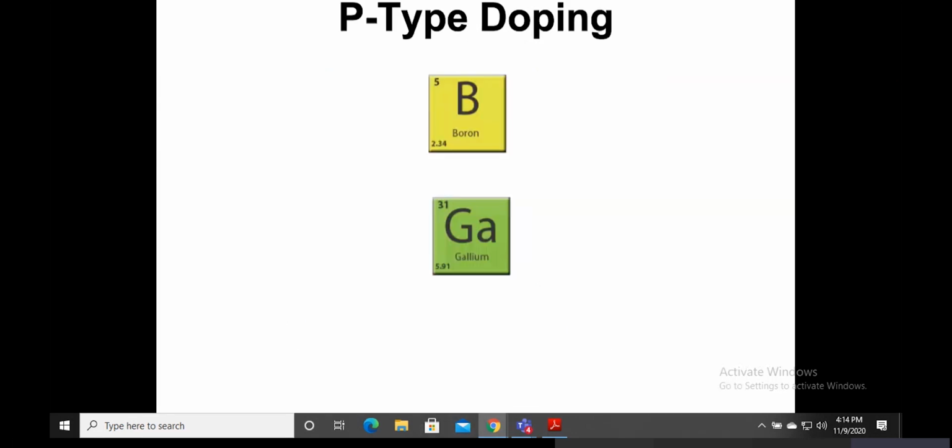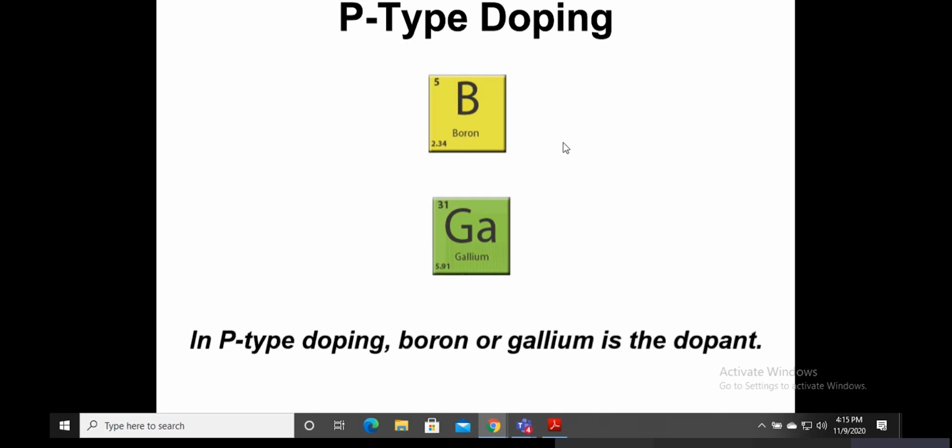And we have p-type doping. P here stands for positive charge. So when do we have a positive charge? When there are more protons than electrons, or in other words, there are fewer electrons. To help us with p-type doping, we have at least two elements, but for the sake of our example, we'll only consider boron from now on. B, boron. We're going to add it as a dopant to our silicon crystal.